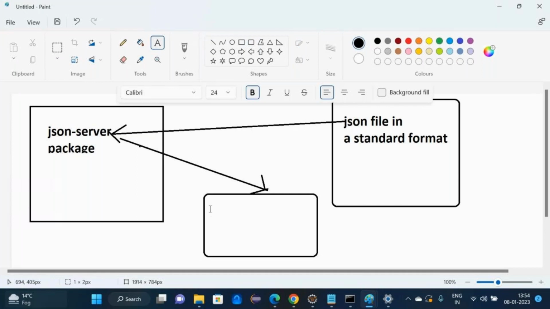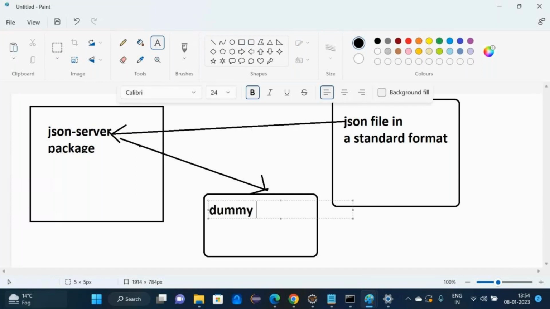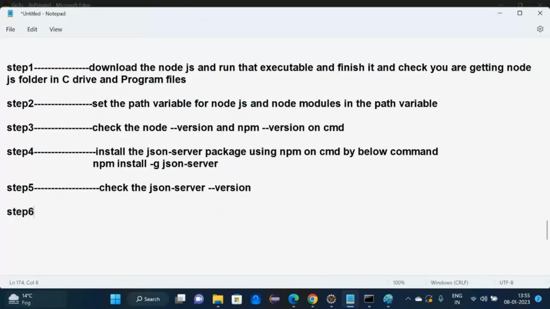Dummy REST API. So we need to create a JSON file and pass that JSON file to the JSON server package.